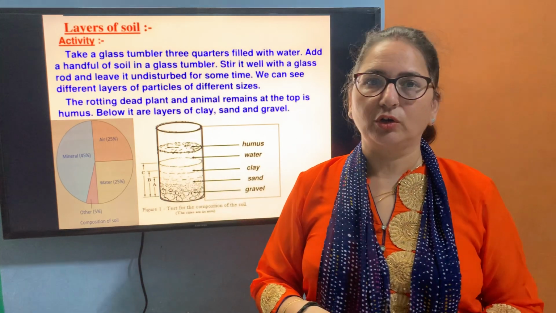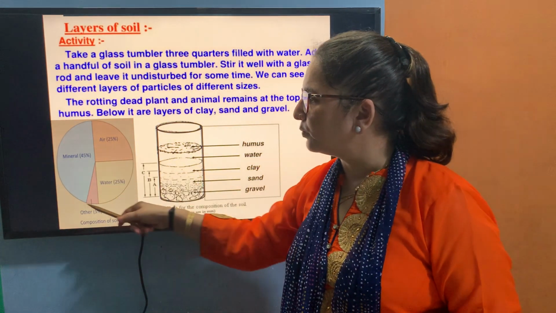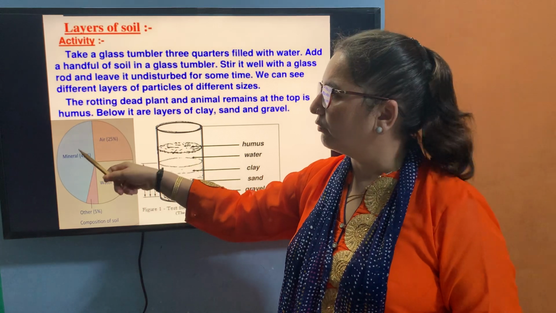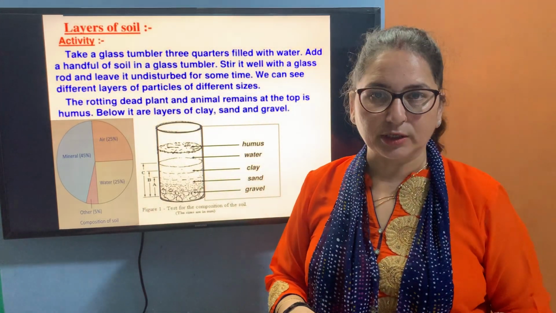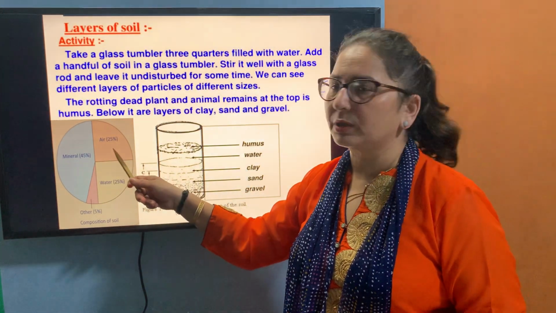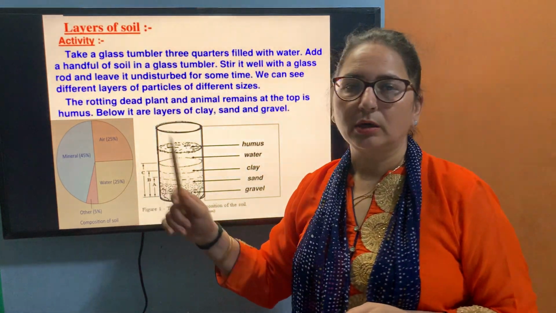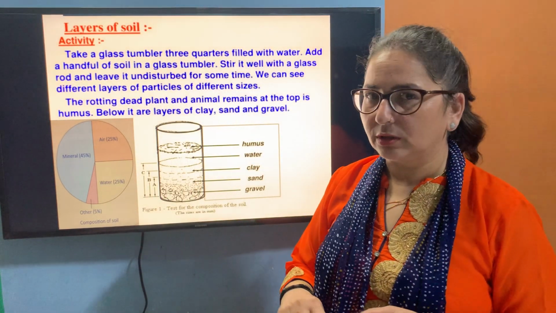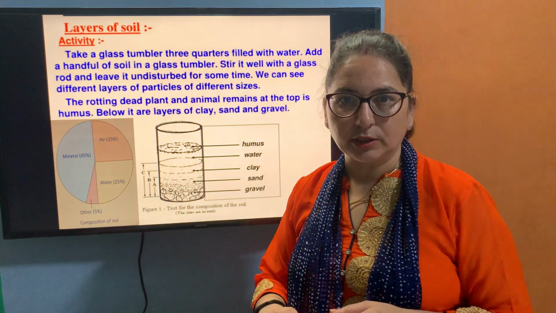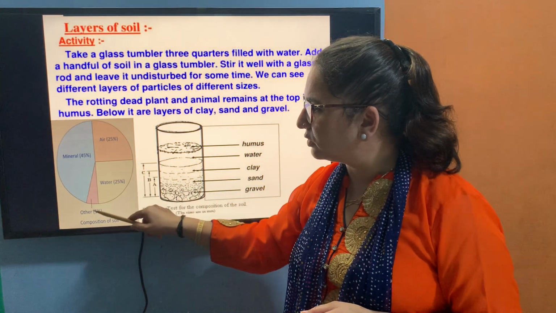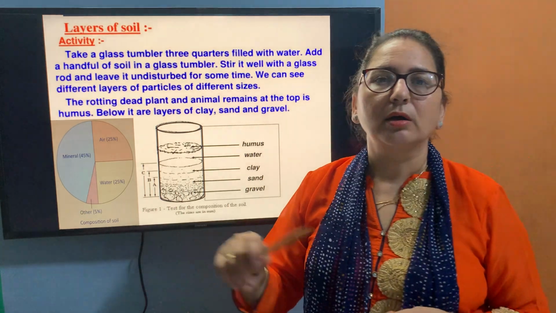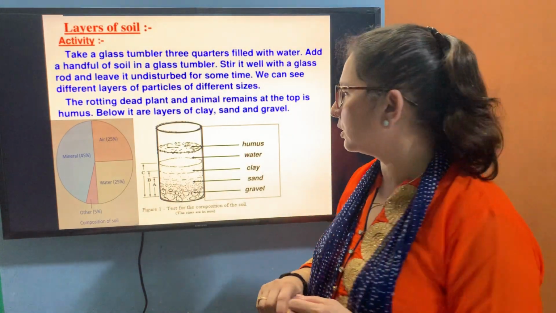Layers of soil, if we talk about, first of all, what is present in the soil? 45% minerals are present in the soil. 25% air is filled in the soil. Then water, it contains 25%, matlab present 25% in the soil. And the other things which are present in the soil, they are 5%. What are those other things?